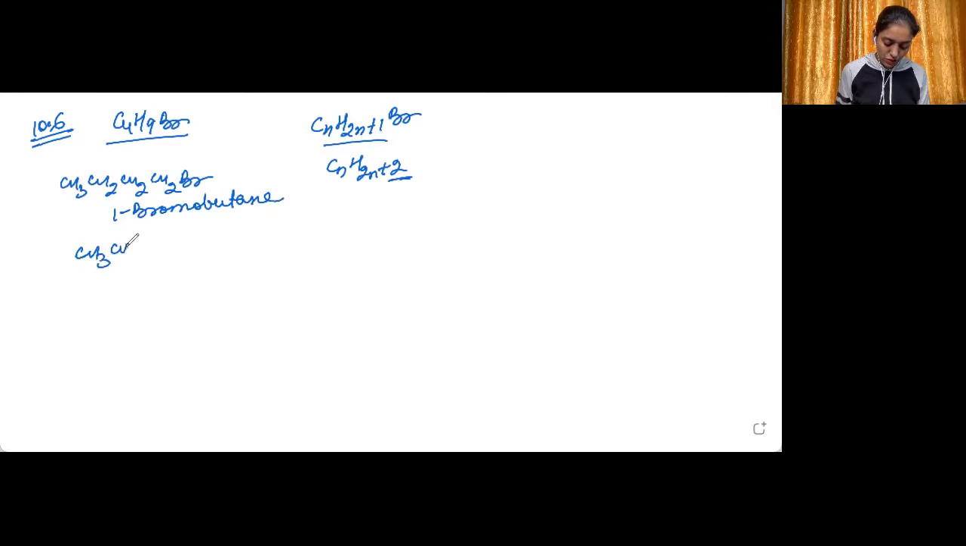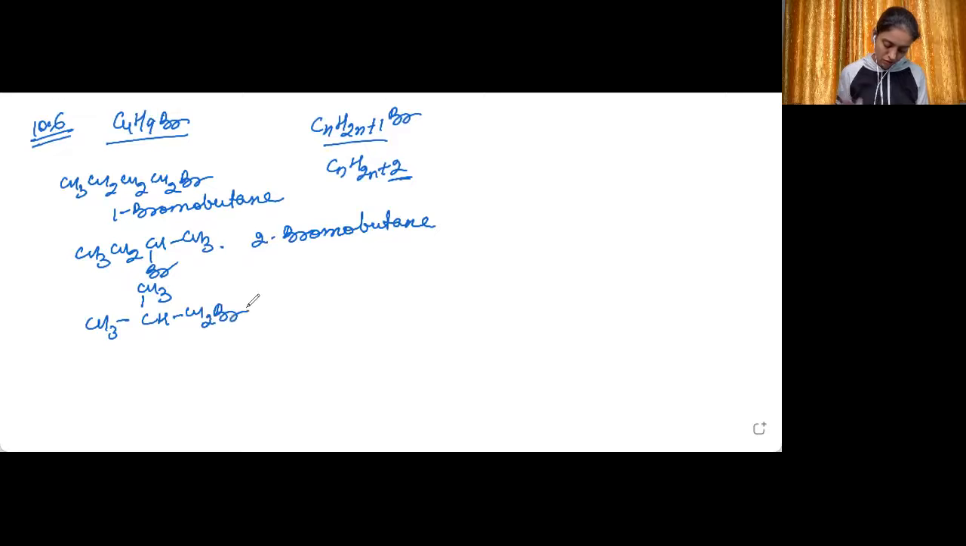Then it can be CH3CH2CHBrCH3, that is, the bromine can be at the second position. 2-bromobutane. Then it can be CH3, C, CH3, CH2Br. So this can also be 1-bromo, 1, 2, and 3, 2-methyl, 3 carbons in the parent chain, propane.